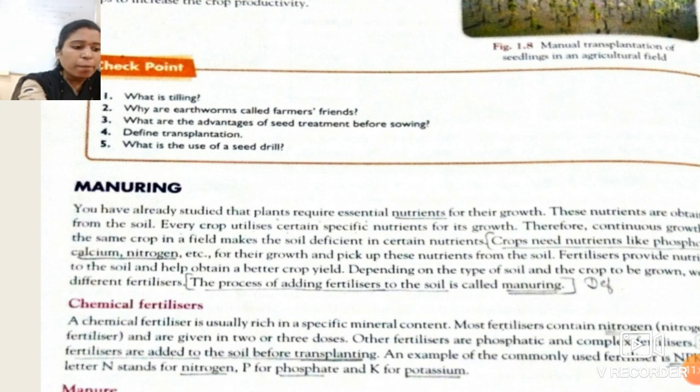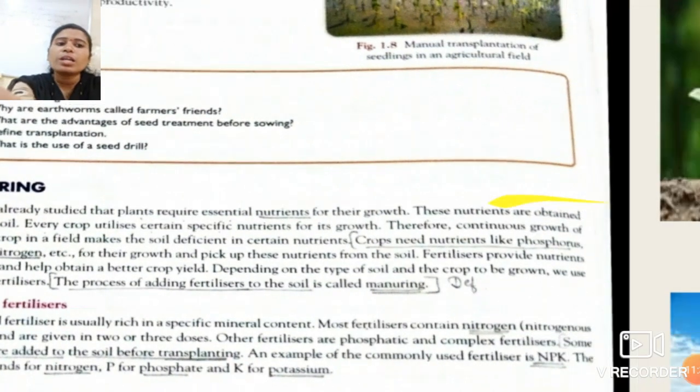So, depending upon the soil and the crops to be grown, we use different fertilizers. Suppose one crop requires nitrogen, another crop requires phosphorus. So, as per the requirement of the crop, we add fertilizers to that soil. So students, the process of adding fertilizers to the soil is called manuring.